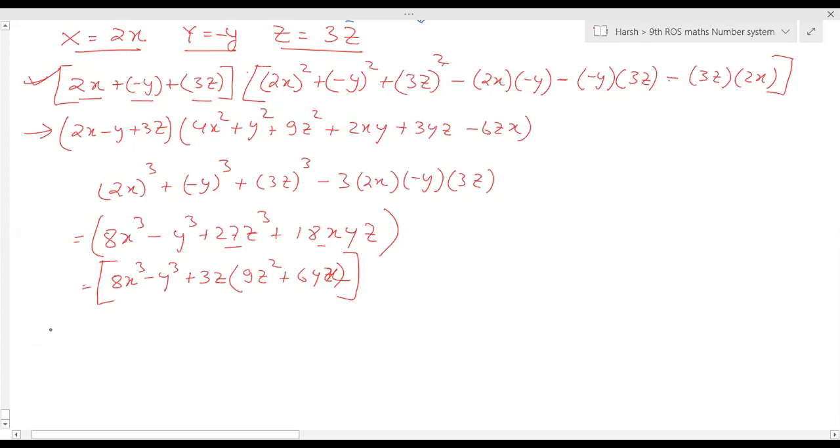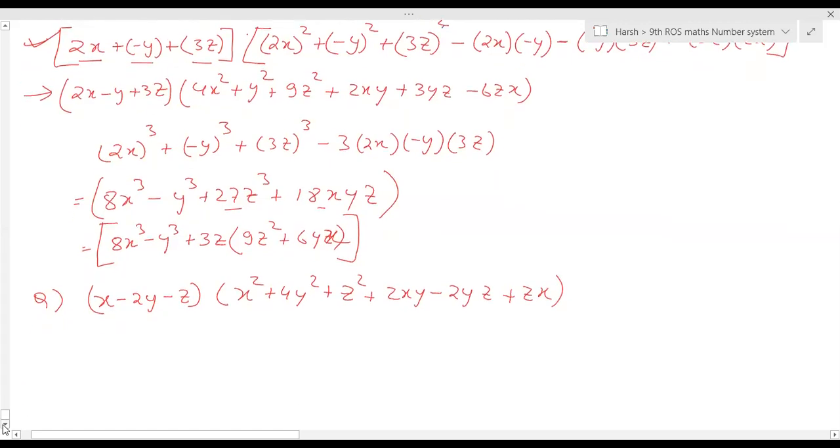No doubt. Okay. So the second question I'll do the same way: x minus 2y minus z, x square plus 4y square plus z square plus 2xy minus 2yz plus zx. So again we can see it is in the form of a cube plus b cube plus c cube minus 3abc.